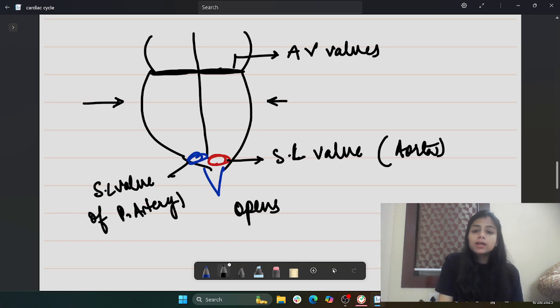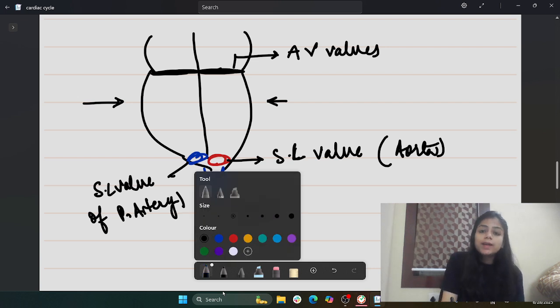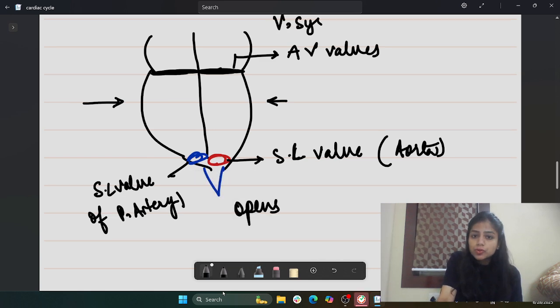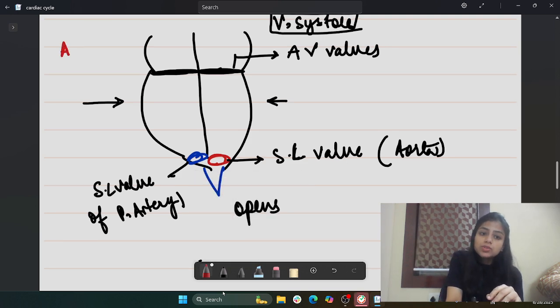Now, it can come in the question what happens to this at the time of ventricular systole. This was the ventricular systole story, right? So at the time of the ventricular systole, what happens to the atria? The atria here is in the relaxed state. Atria is in the diastole stage. So what happens if it is in the relaxed state?